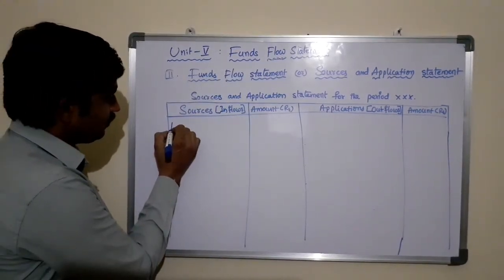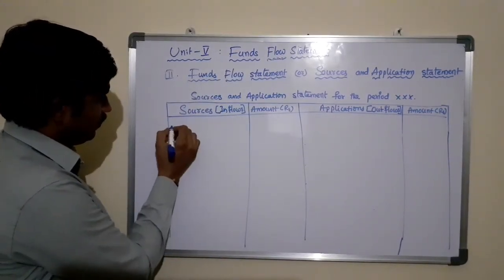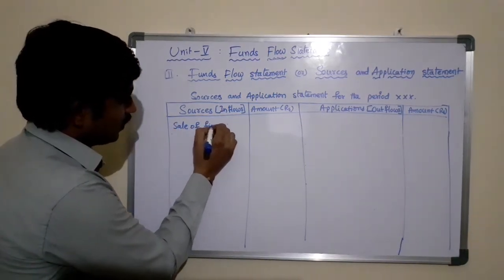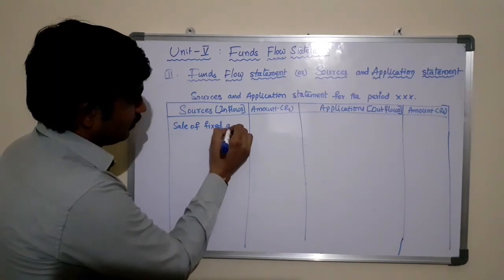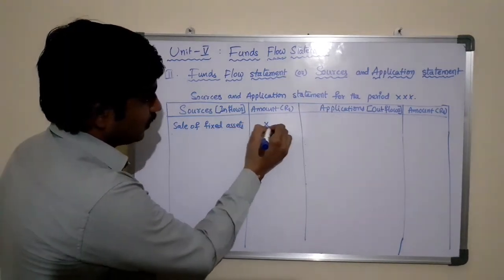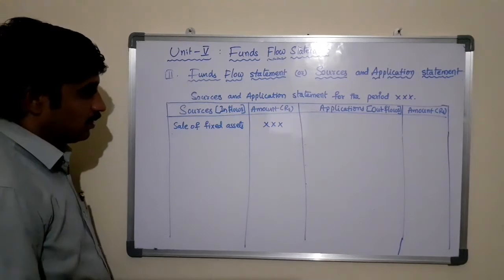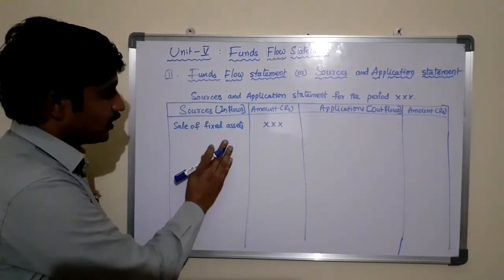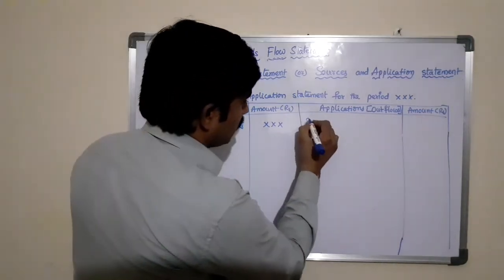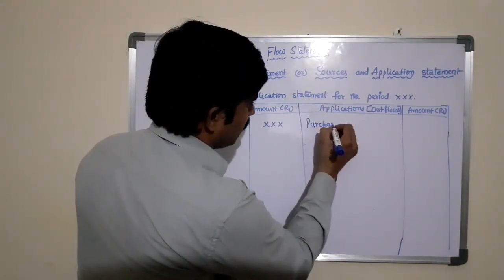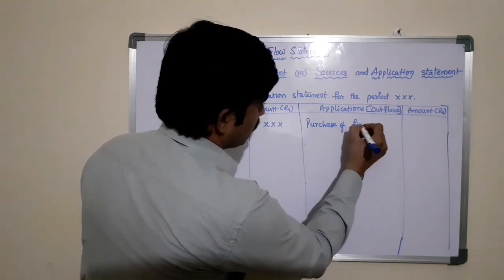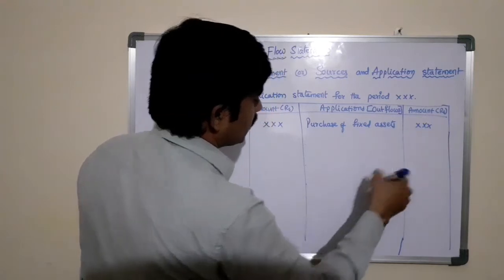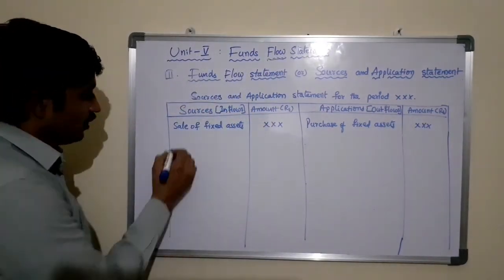Here, sale of fixed assets. Sale of fixed asset is one of the sources to the business. If you sell the fixed asset, that is the source. Opposite, purchase of fixed asset is an application, cash outflow.